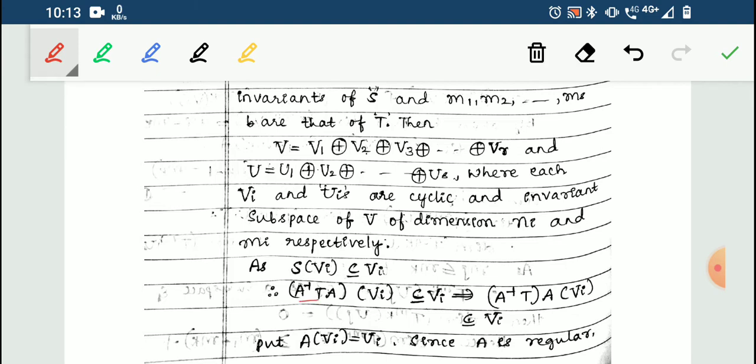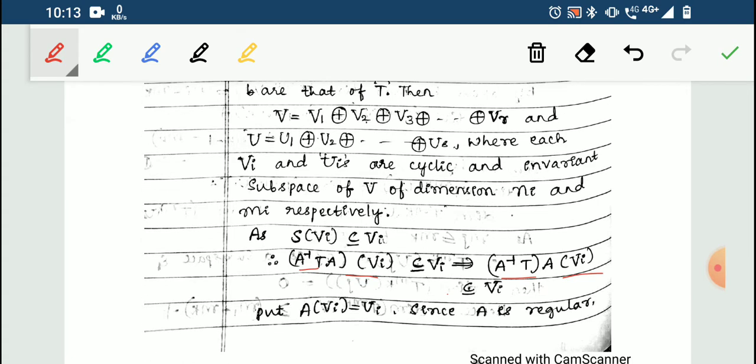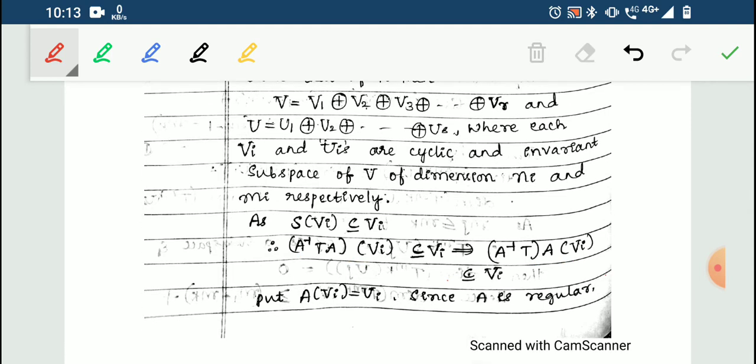I'll take A inverse T together and AVi together will be a subset of Vi. Now, put AVi is equal to Vi. Since A is an invertible transformation, I could do this.